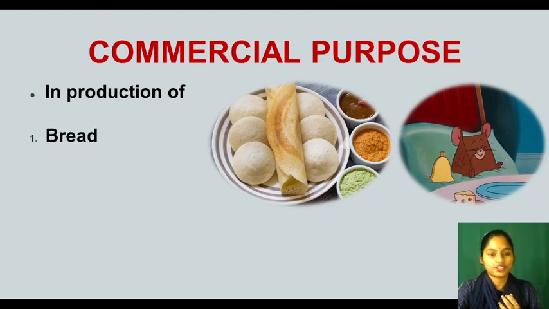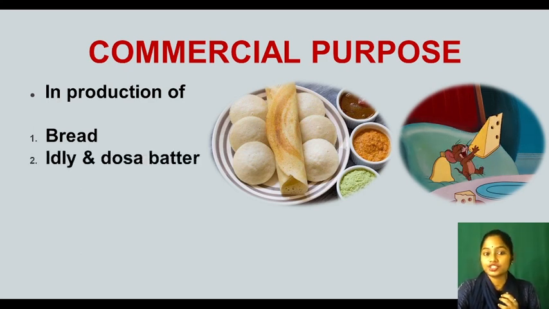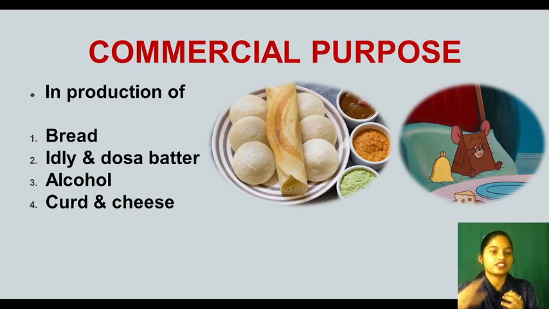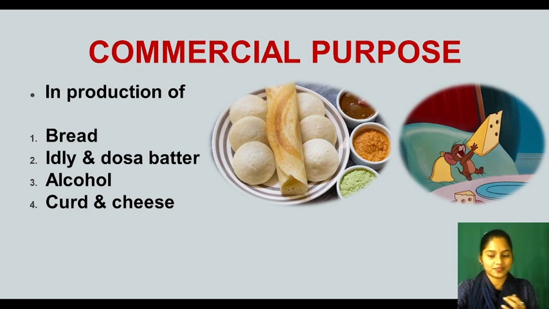So see, for making bread, as I have discussed, we need yeast, which is a microorganism. For making idli and dosa batter, and for alcohol, curd and cheese we need microorganisms. That's why Jerry is very happy and eating the full slice of cheese.